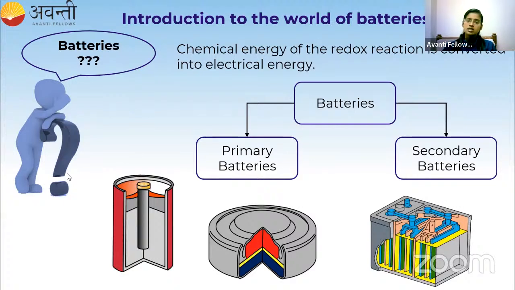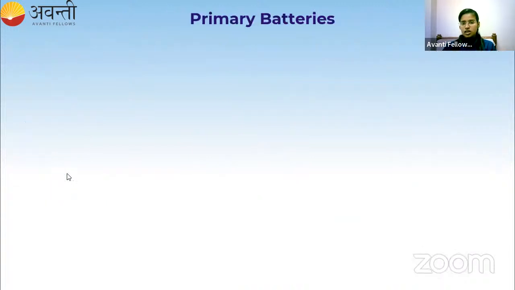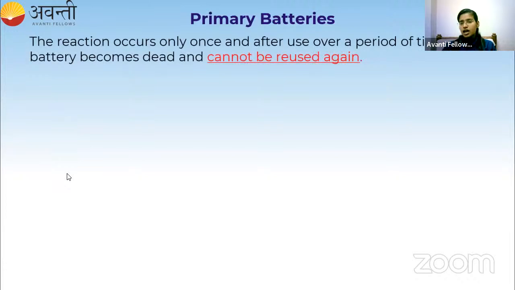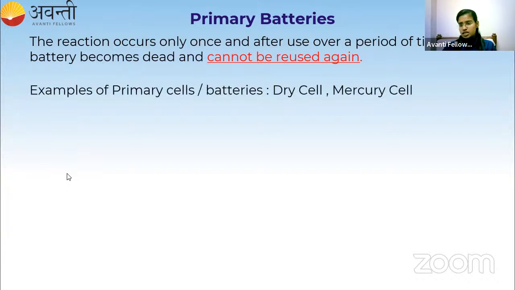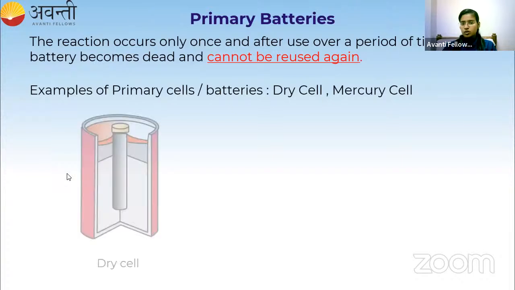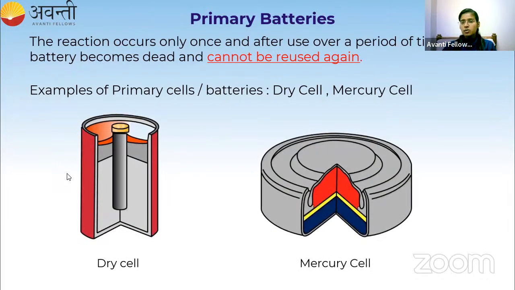Now let's discuss each and everything. Let me start with the primary batteries first. So what are primary batteries? The reaction occurs only once, and after use over a period of time, the battery becomes dead and cannot be reused again. So those batteries which cannot be reused again are called primary batteries. The examples are the dry cell and the mercury cell, which I have already given you. So this is the dry cell and this is the mercury cell.